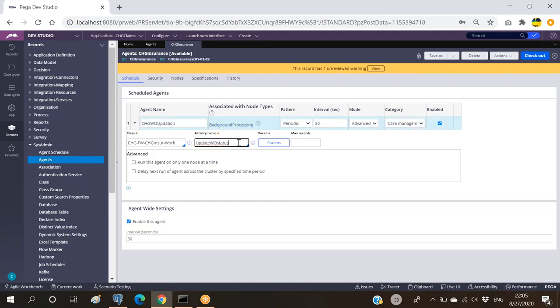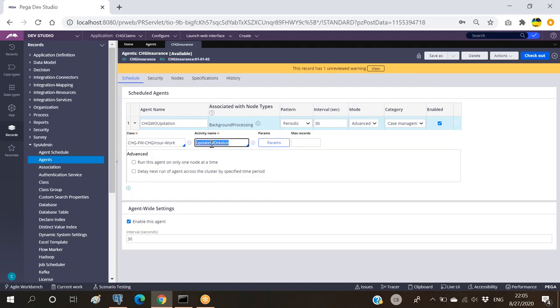Whenever our agent is waking up, we can have one activity executed automatically. The agent might be of two modes. Leave aside the legacy, which is the oldest one. It will have two modes, that is advanced mode as well as standard mode. So what is advanced mode? If I select advanced mode, this particular agent will be waking up every 30 seconds, whatever time we are giving here, and it will be running the activity.